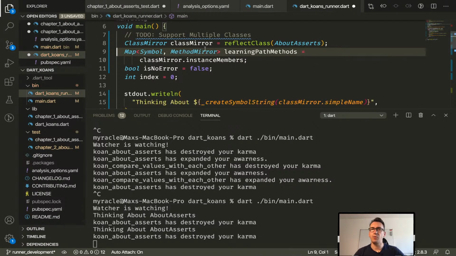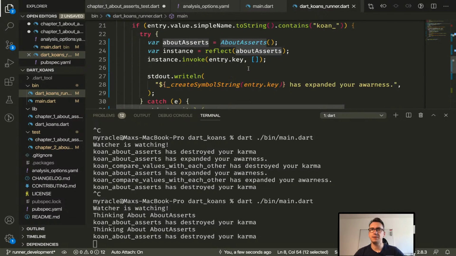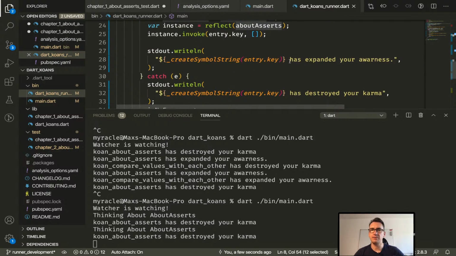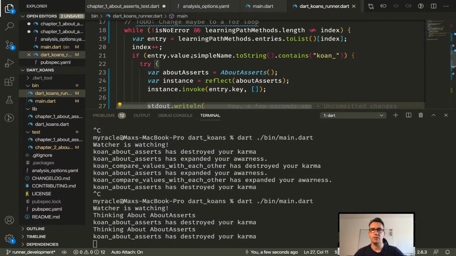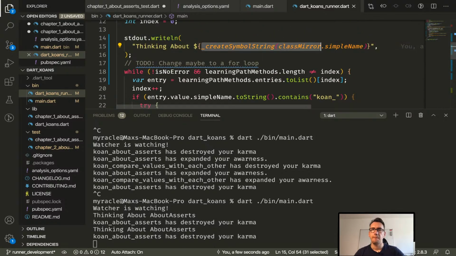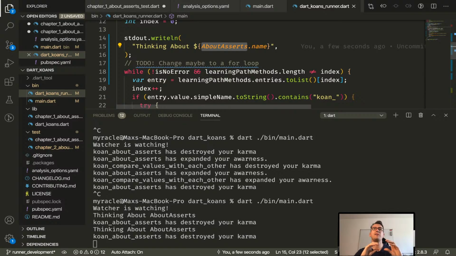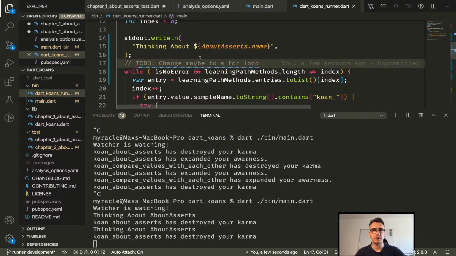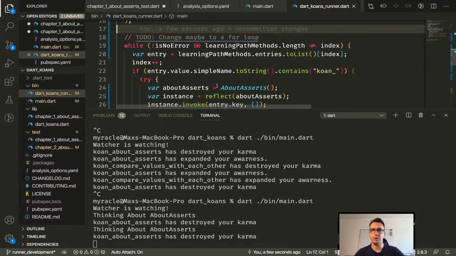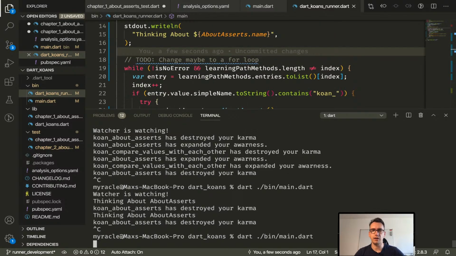Or what else could we do is just take this and try something like, where do we do that? It would be up here. Instead of doing this, we would just use that for here now, because we just have the about asserts, but maybe later we have a list of different types, and then we just use them as the way to go. I think that would also be a good idea. Okay, so maybe later we change it to a for loop, and we run that thing again.